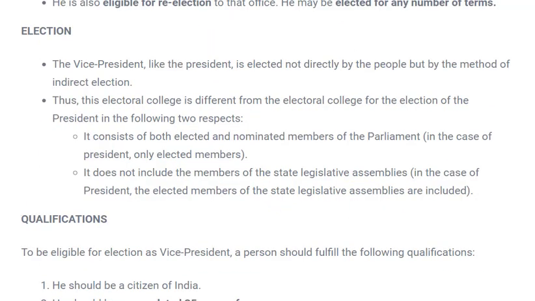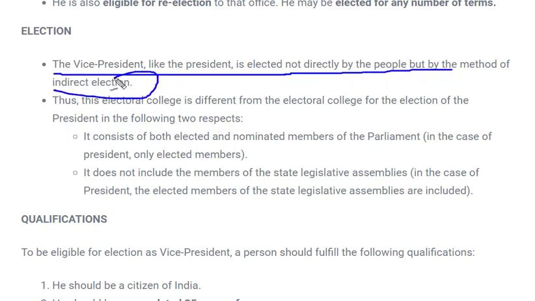Now next is election, how a Vice President is elected. So it is almost similar to how a President was elected. The Vice President, like the President, is elected not directly by people but by the method of indirect election. How does this indirect election take place? This indirect election takes place by an electoral college.